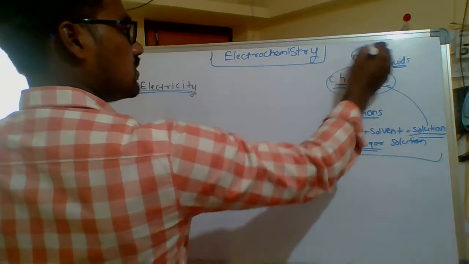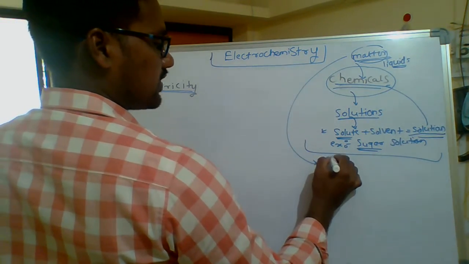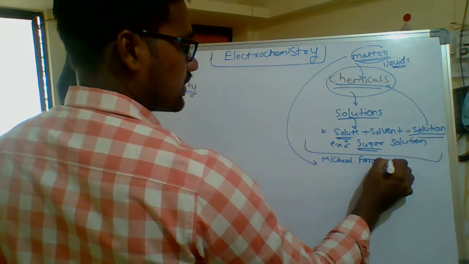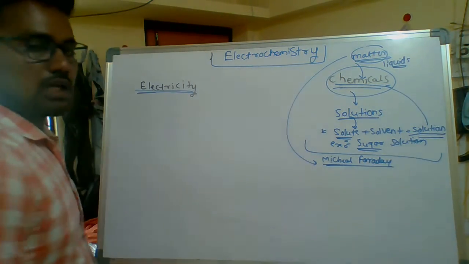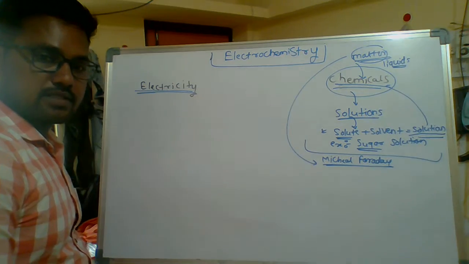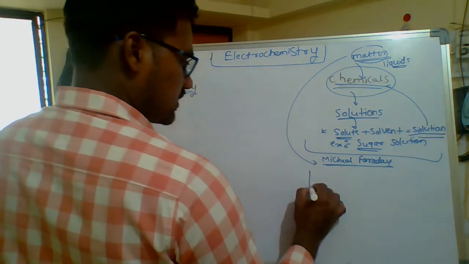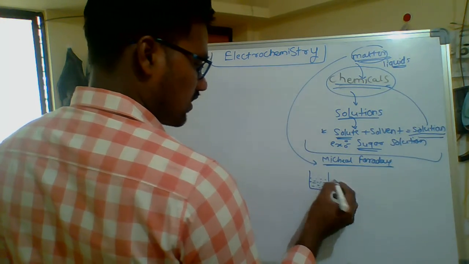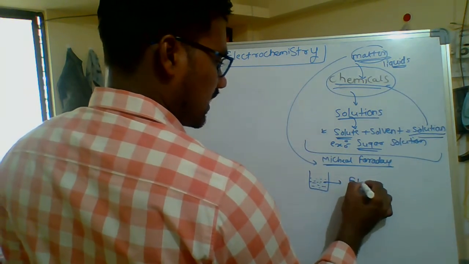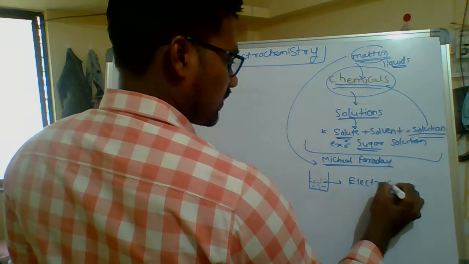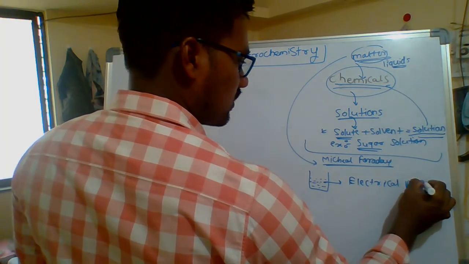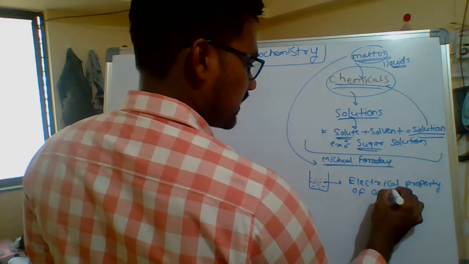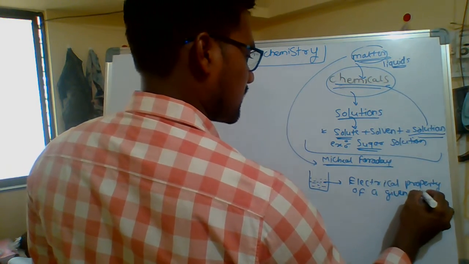I explain matter here because one of the scientists, Michael Faraday, did some lab experiments. He observed the electrical property of a given solution.